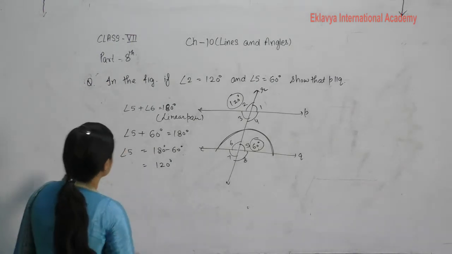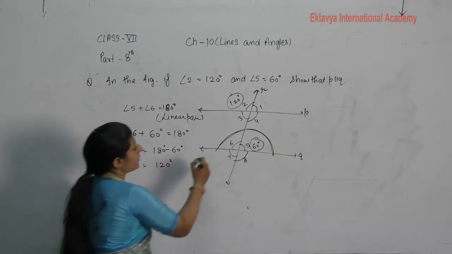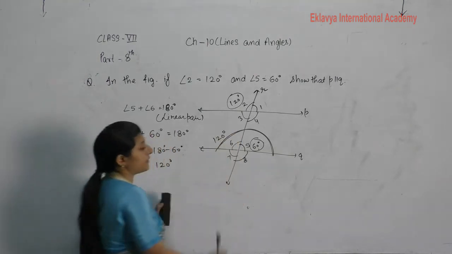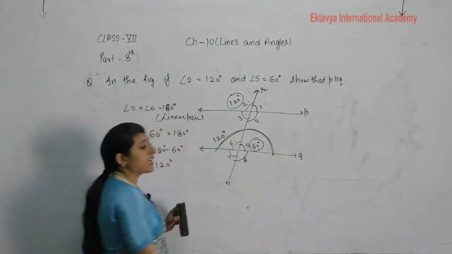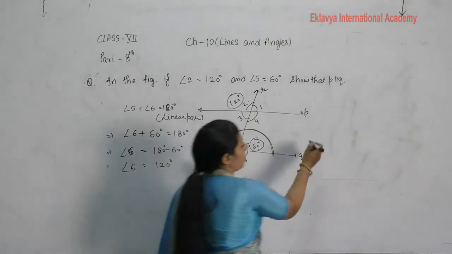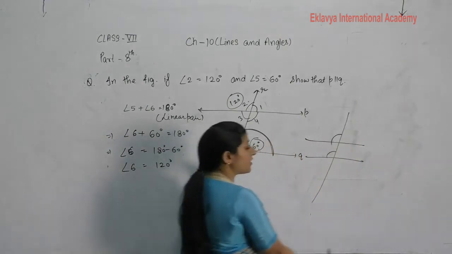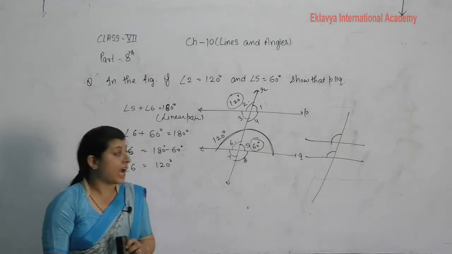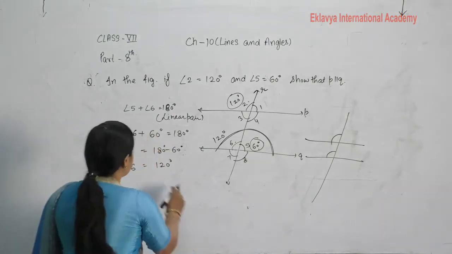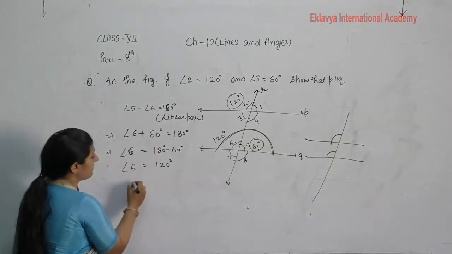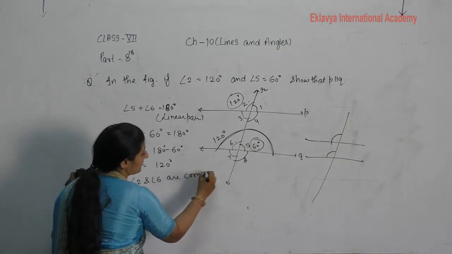It means angle 6 value becomes 120 degree. Now see what is the relation between angle 2 and 6. Two lines intersected by a transversal, then the pair of one exterior angle and one interior angle is the corresponding angle. That's why we can say the relation between angle 2 and angle 6 is corresponding angles.